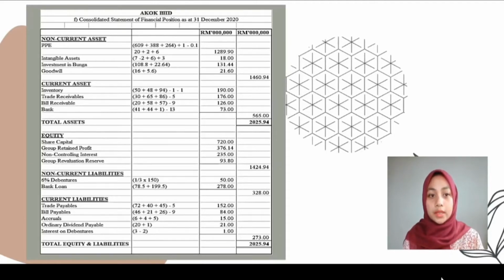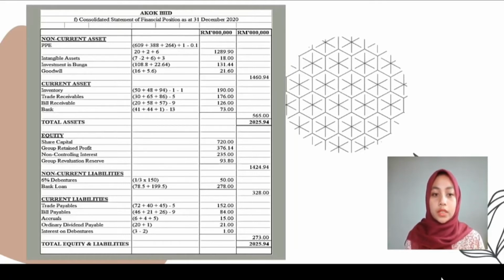Moving to the next is the current asset, where we have inventory, trade receivable, bill receivable, and bank. The amount here is also obtained from the SOFP and also adjustment and the additional information, such as for the inventory, -1 is from the additional information number 2. The total amount for the current asset is 565 million. So the total asset, after summing up the non-current asset and current asset, is 2025.94 million.